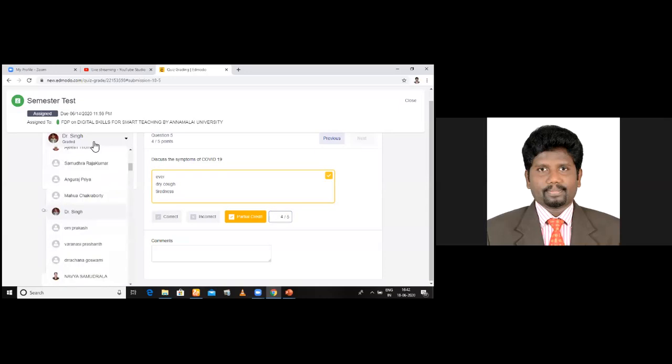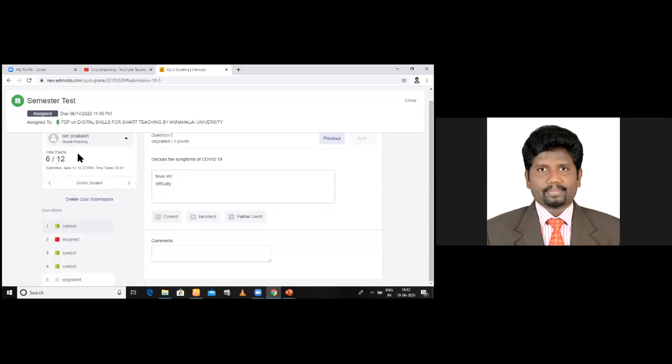See, I just select one of the students called Om Prakash. Now his one word answer is 6 marks. Now I want to give marks for this answer. So if I press correct, all the 5 marks will be given. See here. Are you able to see this? So 5 marks is given, added here. Automatically, when you do everything, you need not save anything. Automatically, it is saved. Okay, this is how you evaluate the quiz.